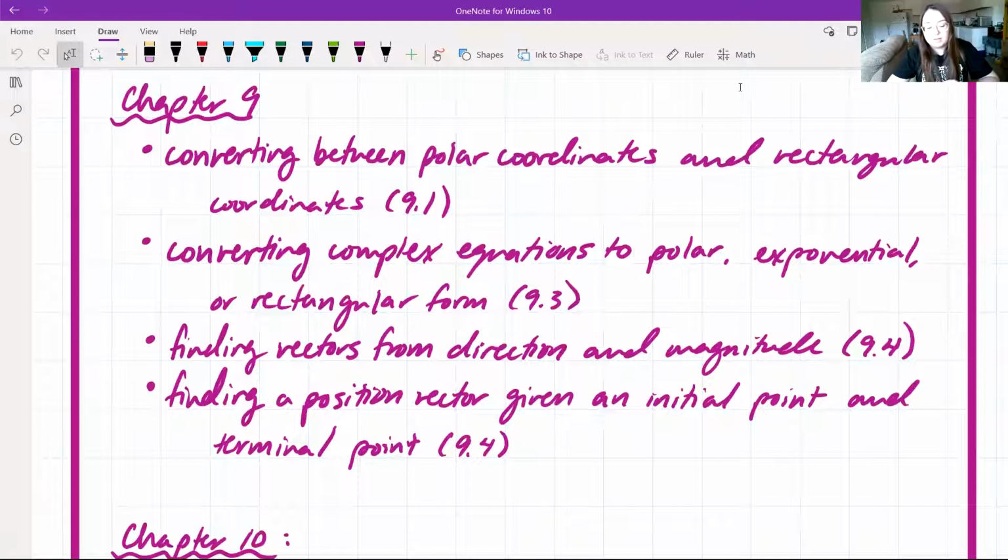Chapter 9, we have converting between polar coordinates and rectangular coordinates, which are from section 9.1. We have converting complex equations to polar, exponential, or rectangular form from section 9.3. Finding vectors from direction and magnitude. So if you're given the direction and magnitude, finding a vector, which is from section 9.4. Finding a position vector given an initial point and a terminal point, which is also section 9.4.